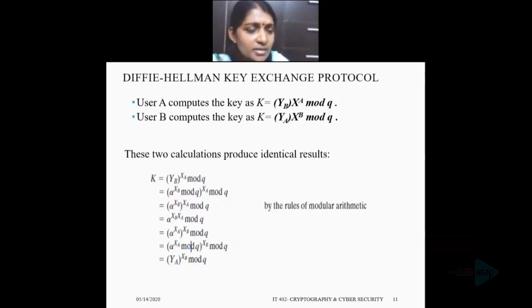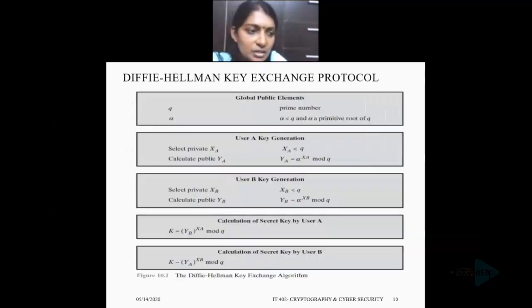Here about the security of Diffie-Hellman key exchange. XA and XB are private quantities. So the intruder only has q, alpha, YA, YB to work with.